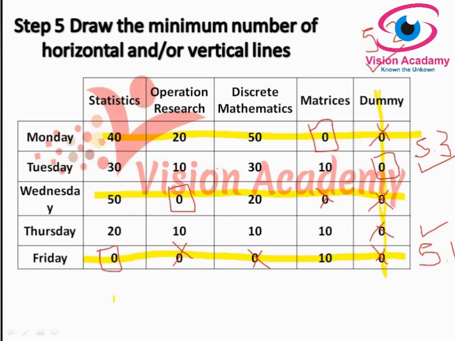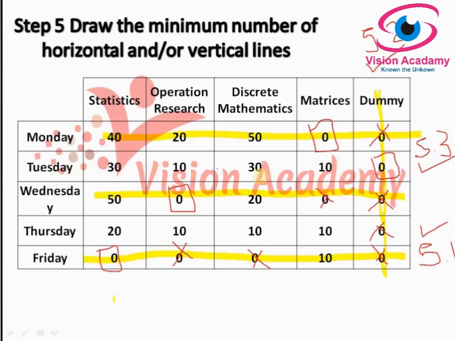So you should find out the smallest element here, which is not covered by any of the lines.